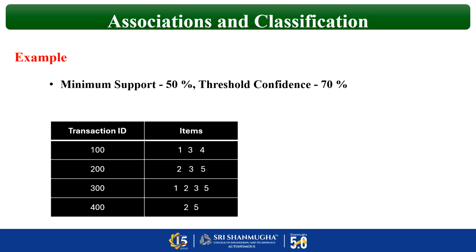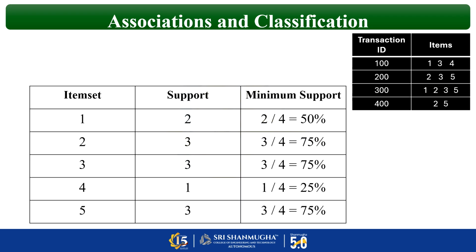So here the question is the minimum support is 50% and the threshold confidence, that is minimum confidence, is 70%. How many transaction IDs are there? 4 transaction IDs. And the items start from 1 and range up to 5. That means totally only 5 items they have taken and they have just seen the combinations. Now we are going to find the first item set. I told you it is a bottom up approach, so 1 item set, 2 item set, like that.